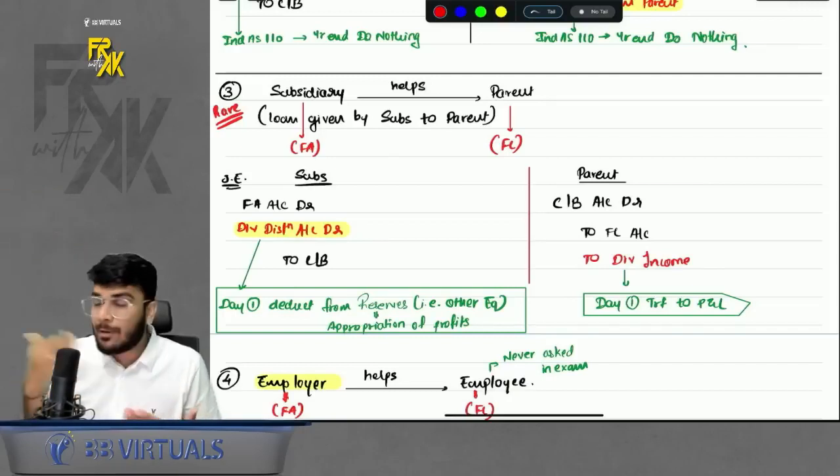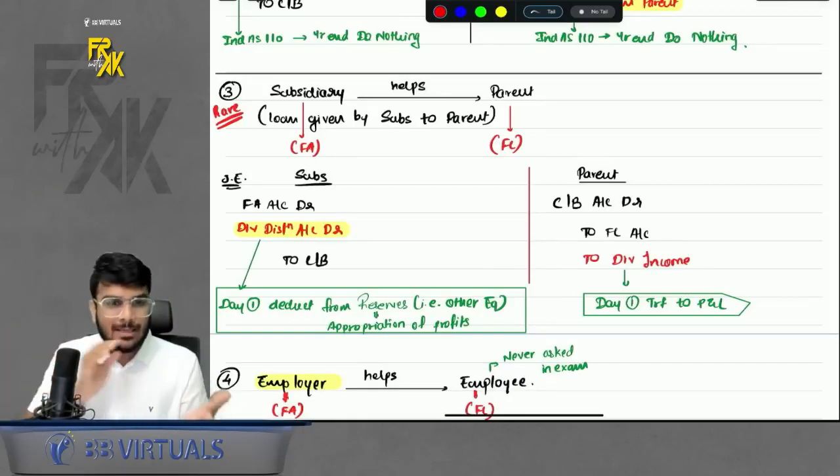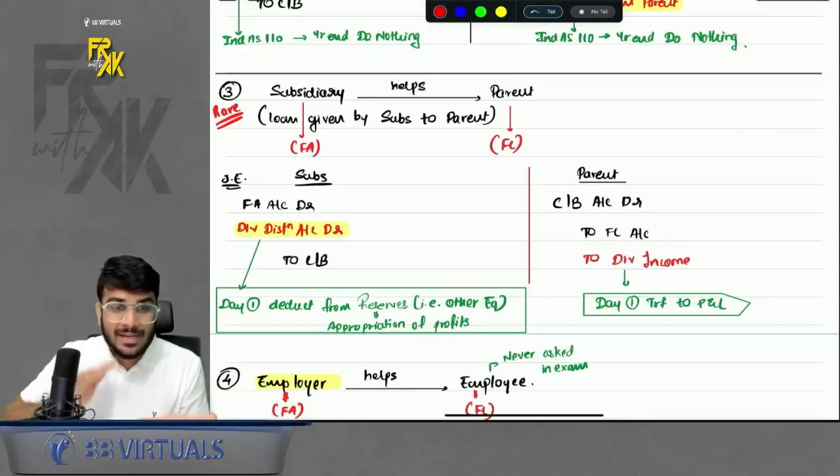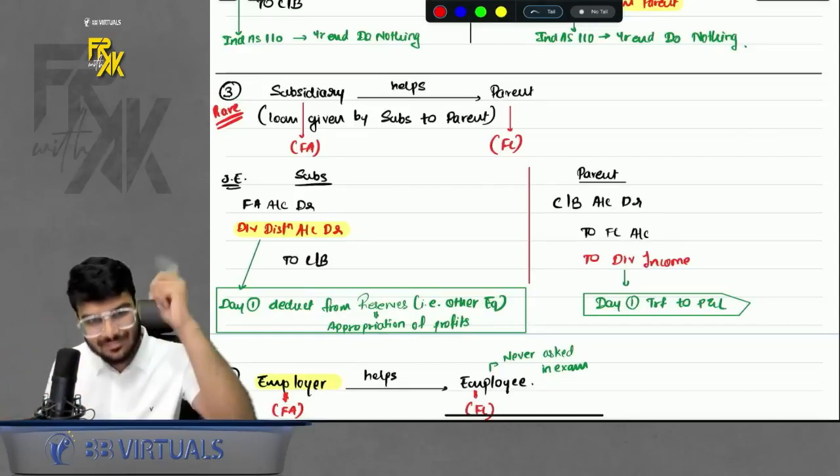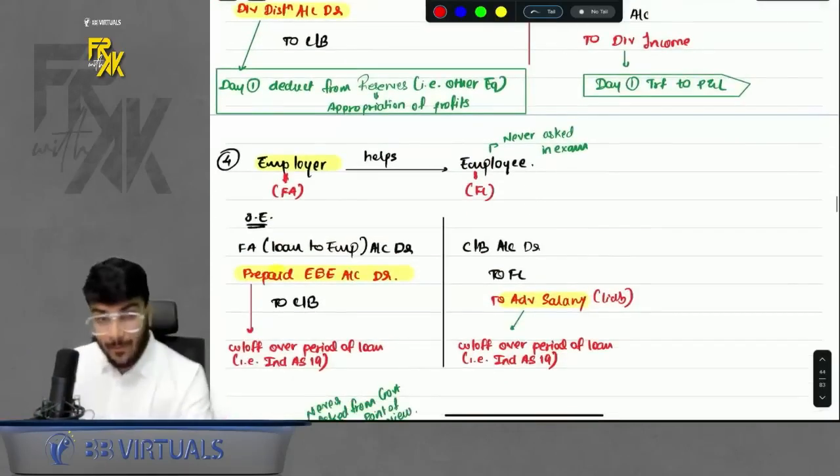You will not say by helping a parent that I'm investing in my parent. Subsidiary never invests in parent. Subsidiary will give returns to the parent. Okay, logically clear, sir.